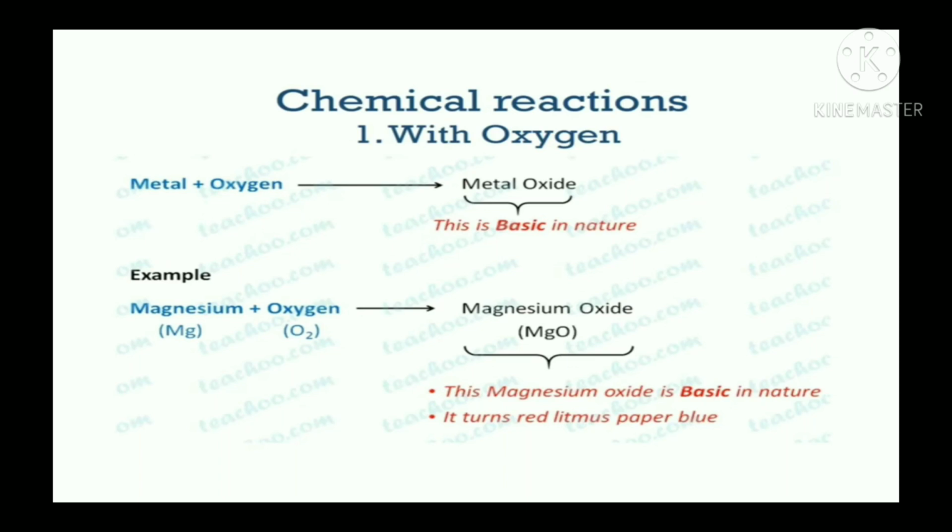When metal oxides react with an acid, they form salt and water. So, whenever basic substances react with acidic substances, they form salt and water.